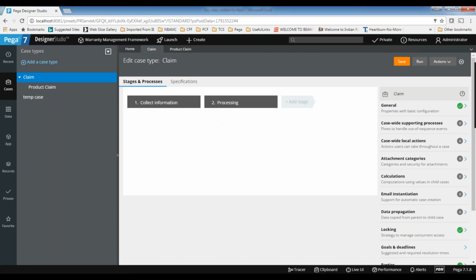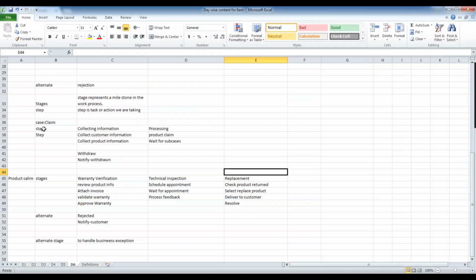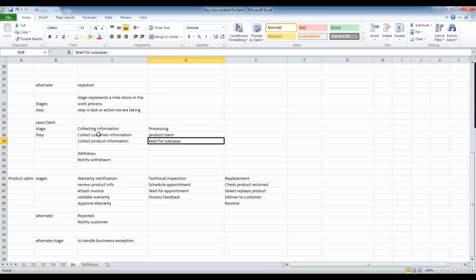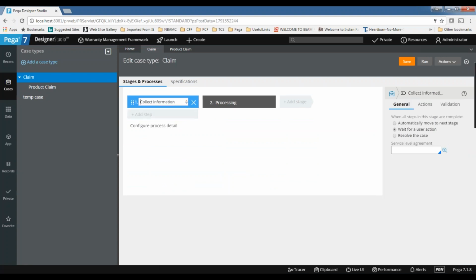So that's what we added here. This is the step. As part of the step, we are creating a sub case. Okay. So that configuration we will do tomorrow. Right now we discussed that one, and tomorrow we'll add the steps, and then we will see what the stage configurations are first, what are the different configurations we have for the stage, and then what are the different configurations we have for the steps.